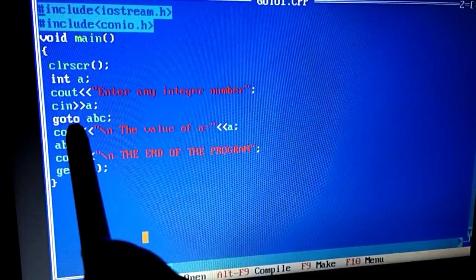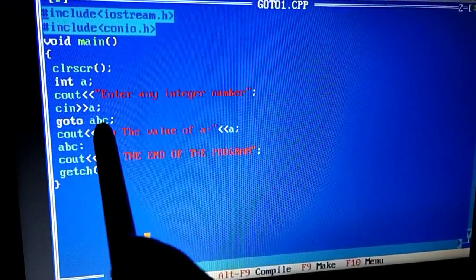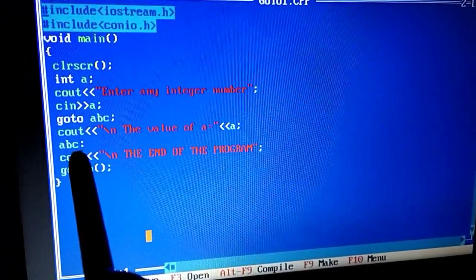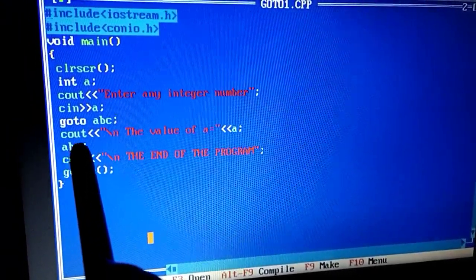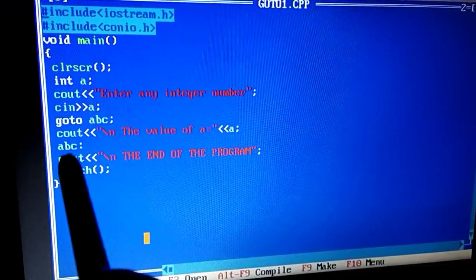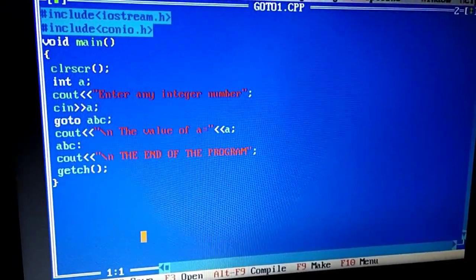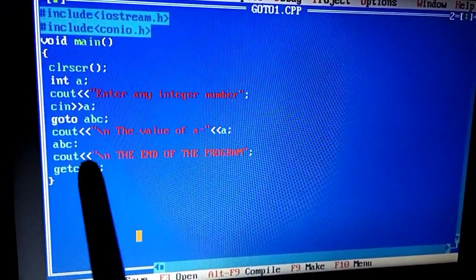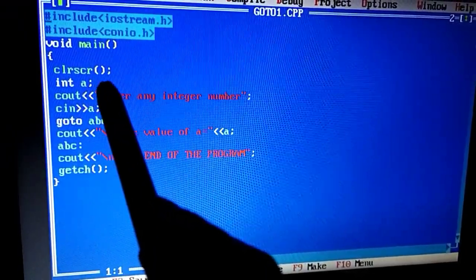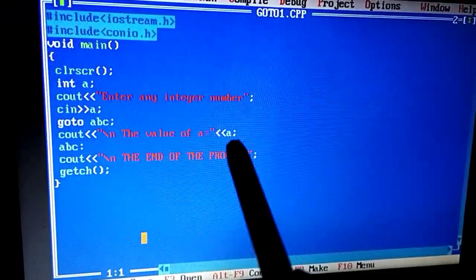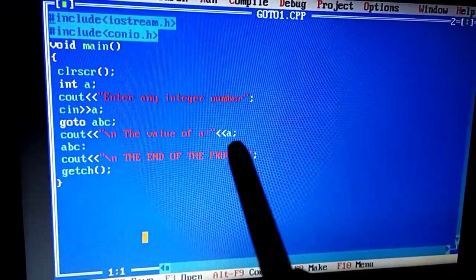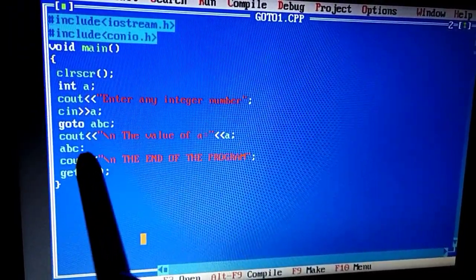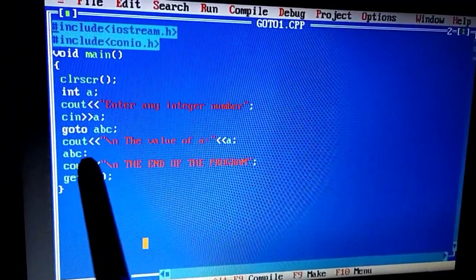But after that, directly over here you'll see I mentioned go to abc. See the label name over here is ABC, and down here my label name is exactly the same, ABC. If the name is not matching, remember, the execution will create an error and it will not execute properly. Just like you give the name of your variable, I give a. In all portions where I use the variable a, the name should be a, not capital A. So same thing over here, the name of the label should be the same in the go to as well as in the label statement.